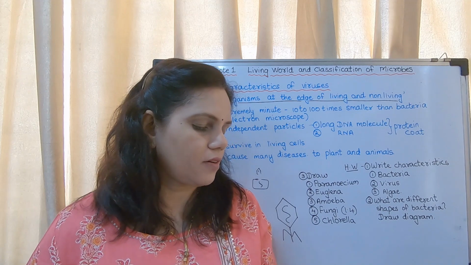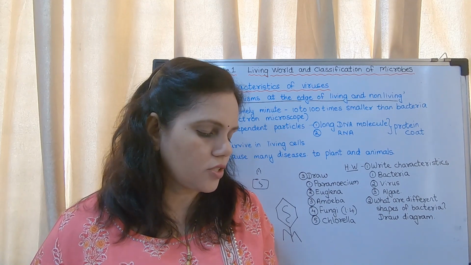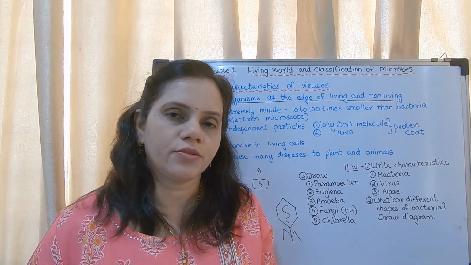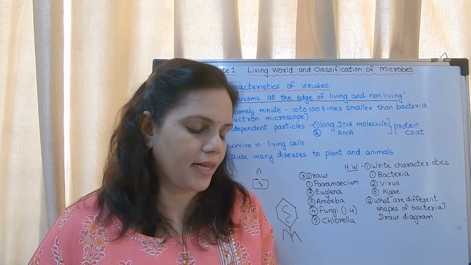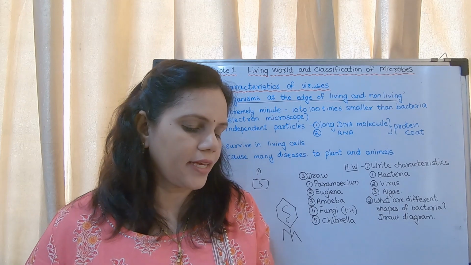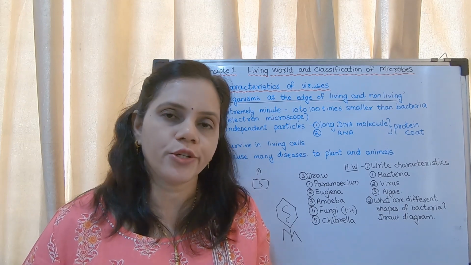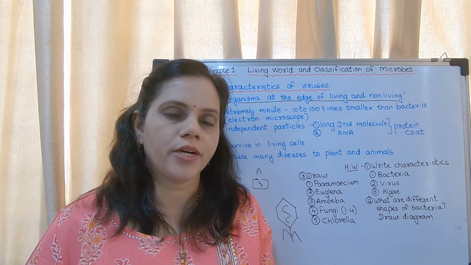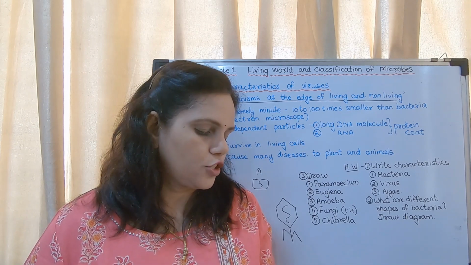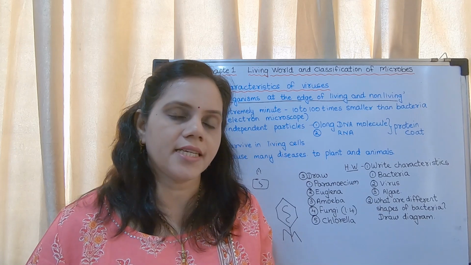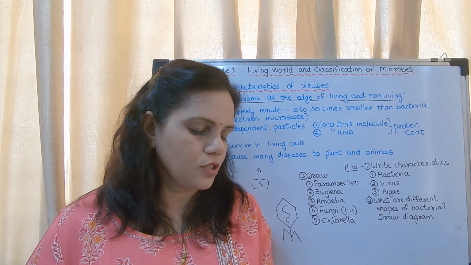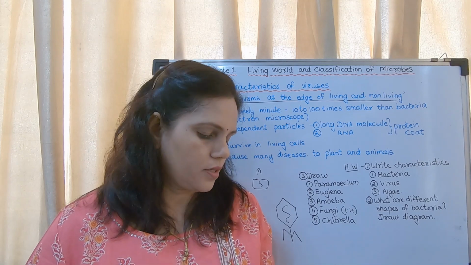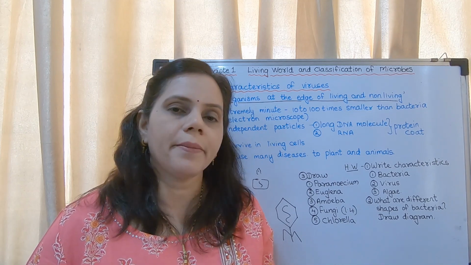Now state whether the following statements are true or false. Lactobacilli are harmful bacteria. It is false. They are useful bacteria. Cell wall of fungi is made up of chitin. True. Organ of locomotion in amoeba is pseudopodia. True. Tomato wilt is a viral disease. True. So the first one is false. All others are true.